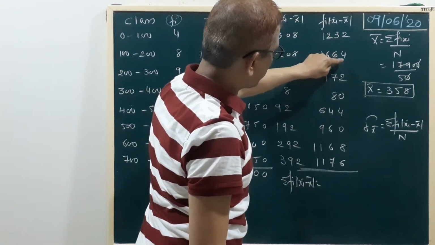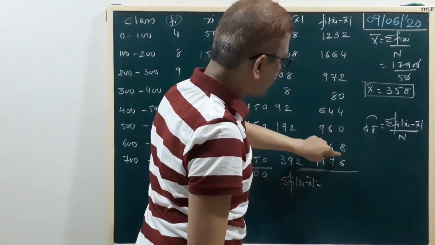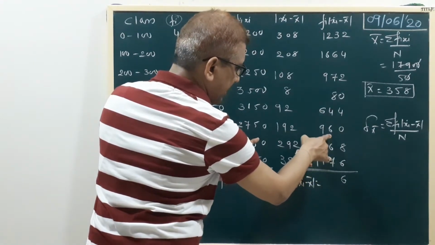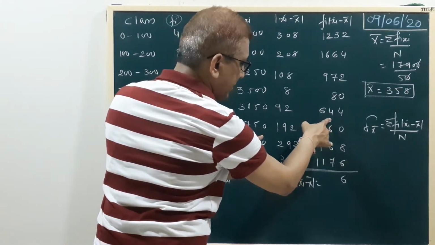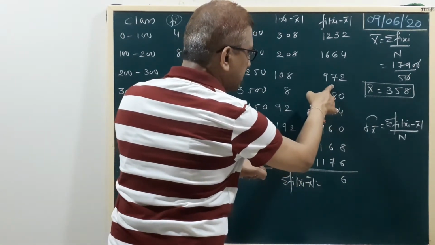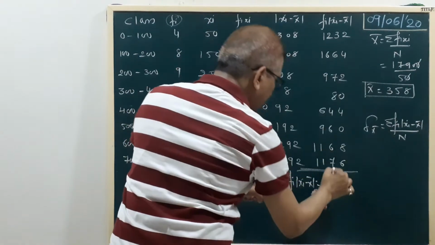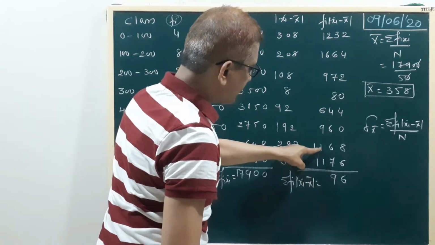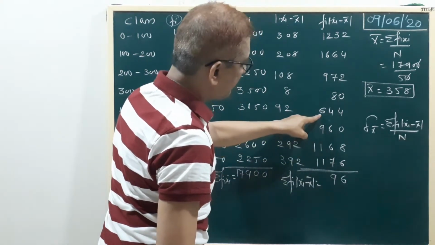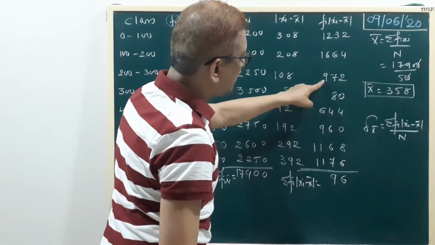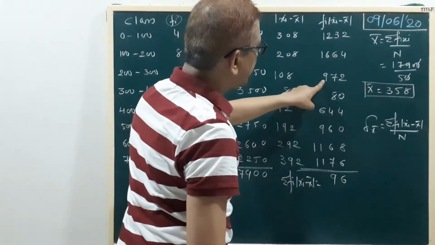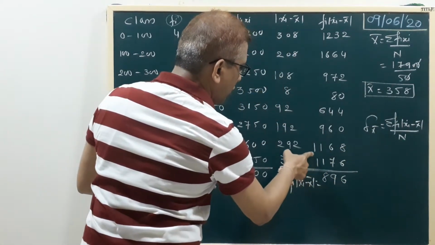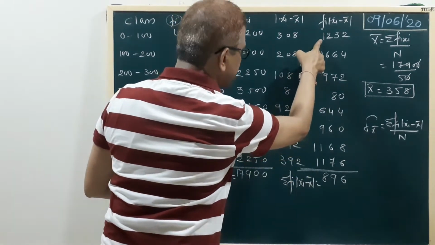Look here. 2 plus 4, 6. 6 plus 2, 8. 8 plus 4, 12. 12 plus 8, 20. 20 plus 6, 26. 2 carry on. 9 plus 6, 15 plus 6, 21. 4, 25. 33, 40, 46 and 3, 49. 4 carry on. 5, 6 plus 9, 15 plus 6, 21. 21 plus 9, 30. 30 plus 6, 36 plus 2, 38. 3 carry on. 4, 5, 6 and 7.